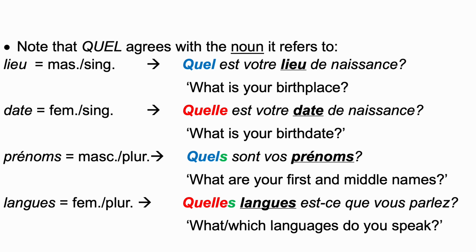Date is feminine singular, so you're going to use the feminine singular form quelle. Quelle est votre date de naissance means what is your birth date. Prénom, for instance, is masculine plural, so I'm going to use the masculine plural form of quel, which is quel plus an extra S to mark the plural. Quels sont vos prénoms? What are your first and middle names? What are your given names, basically?